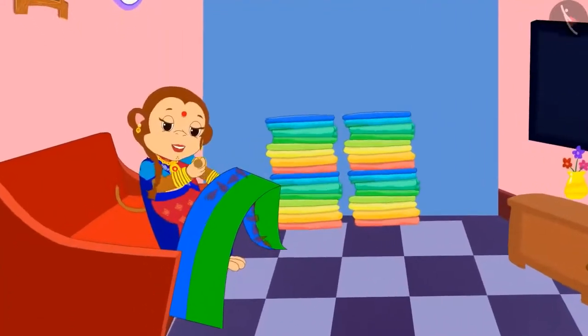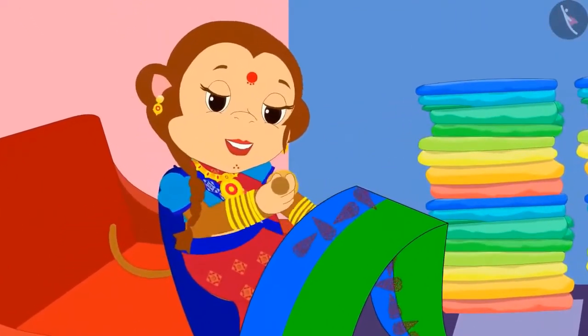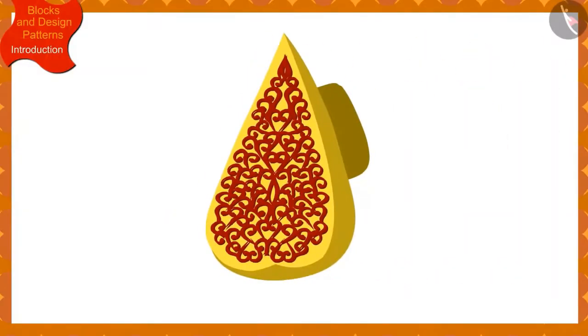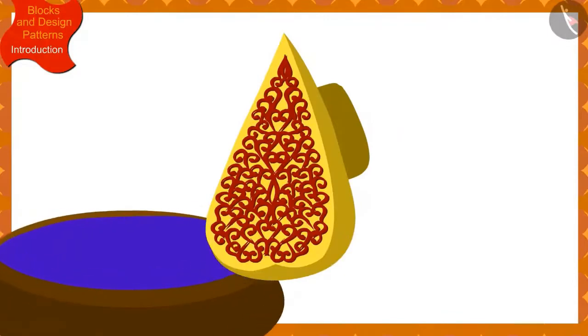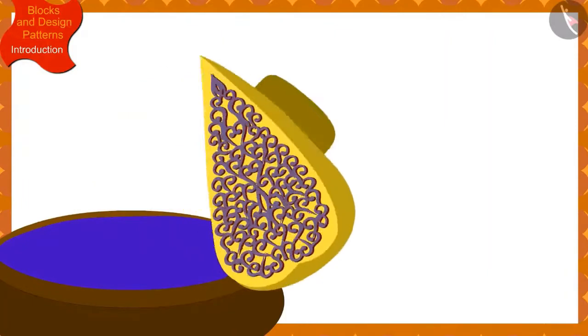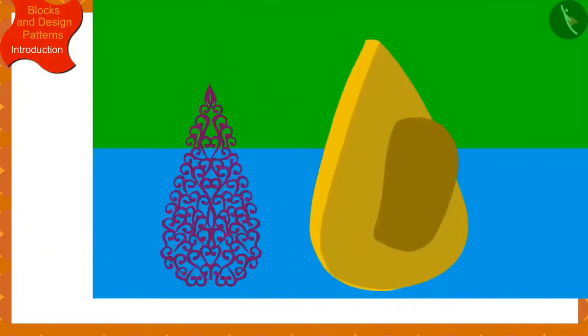Banno returned home and started designing a sari for Chanda. Banno has a block of this design. She first dipped her block in a box of color and made an impression on the sari using her block in this way.